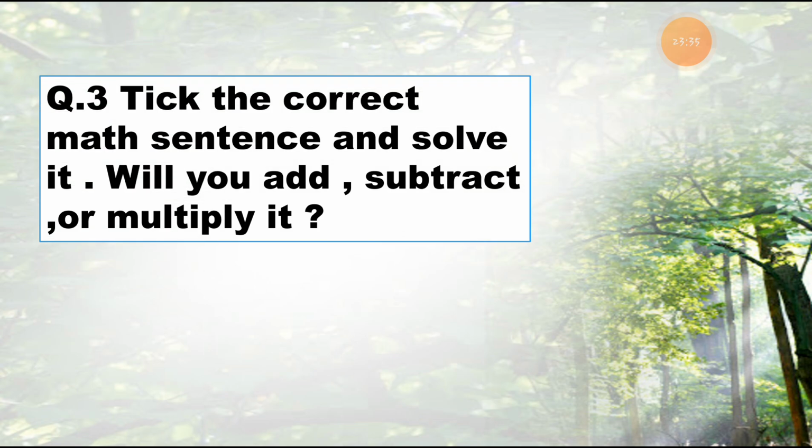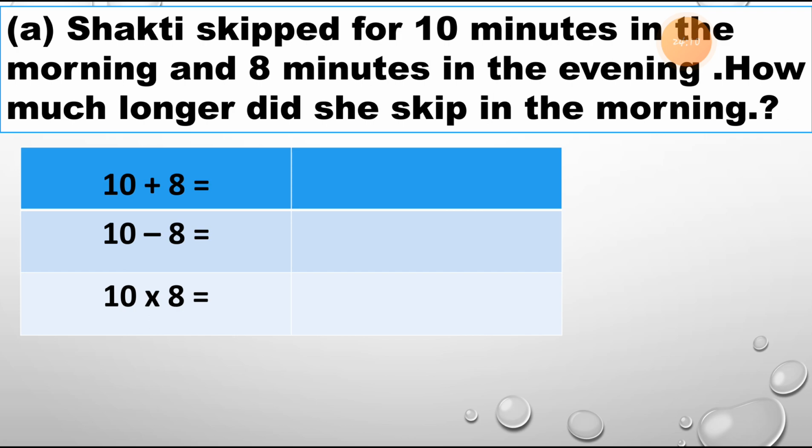Now the next one, question number 3 of this textbook. Let's write down the textbook exercise right now. Tick the correct math sentence and solve it. Will you add, subtract or multiply? After reading the question, we have to decide this. Is this a multiplication word problem, subtraction word problem or addition word problem? We can decide it after reading the question. Let's start now. Sum number A.